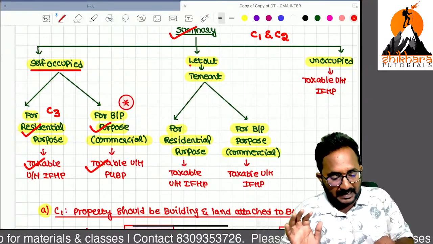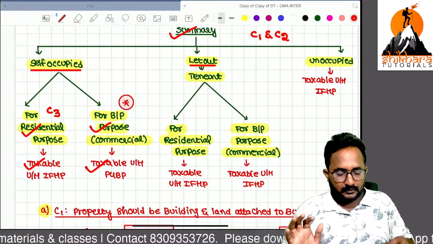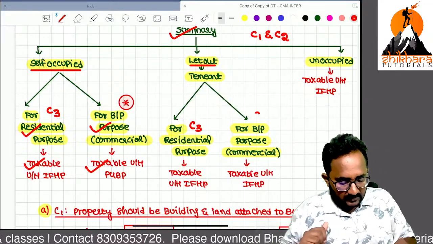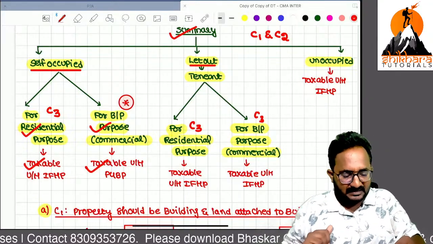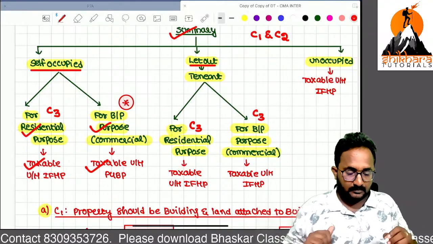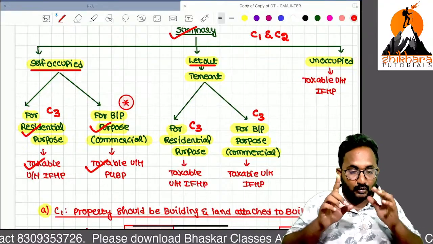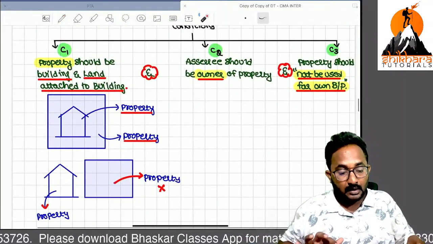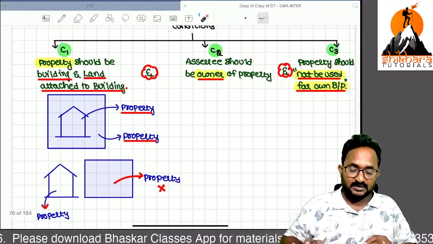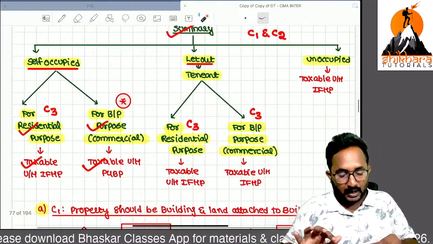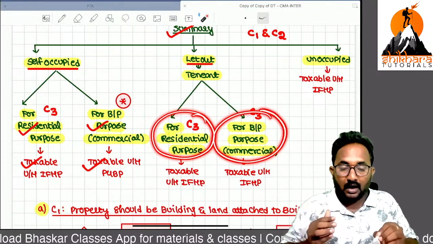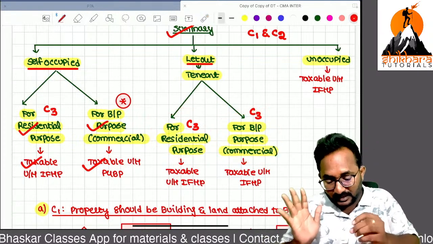Next, let out to others. That person may be using it for residential purposes, or that person may be using it for business also. That is irrelevant, because only one thing matters: you should not use this building for your own business or profession. If you are letting it out to others, that other person can use it for residential or business purposes, it's okay.